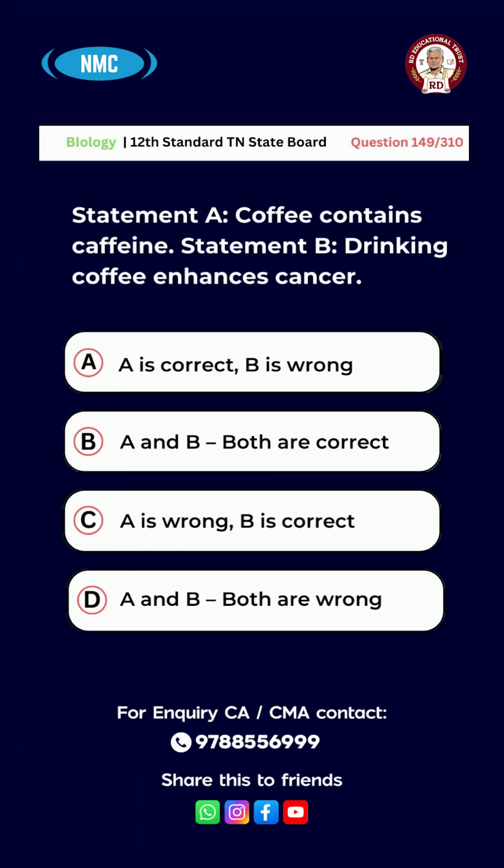Options: A. A is correct, B is wrong. B. A and B both are correct. C. A is wrong, B is correct. D. A and B both are wrong. And the answer is option A. A is correct, B is wrong.